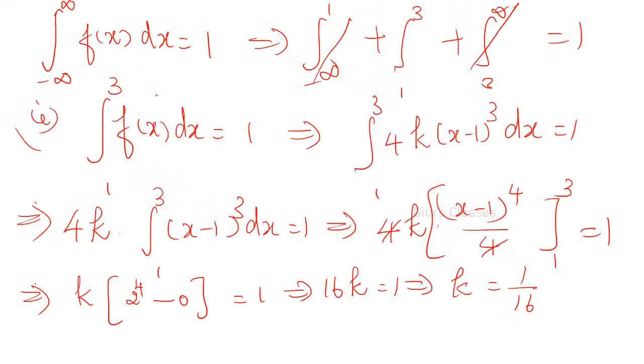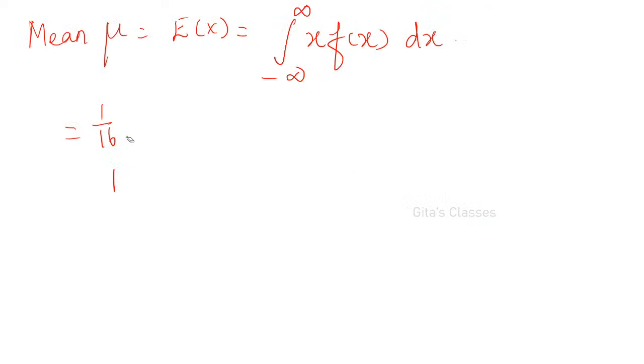Wait, k is equal to 1 by 16 means if you substitute in f of x, what will you get? What is f of x? f of x will become 0 when x is less than or equal to 1. And we have k into 4 into (x minus 1) the whole cube.